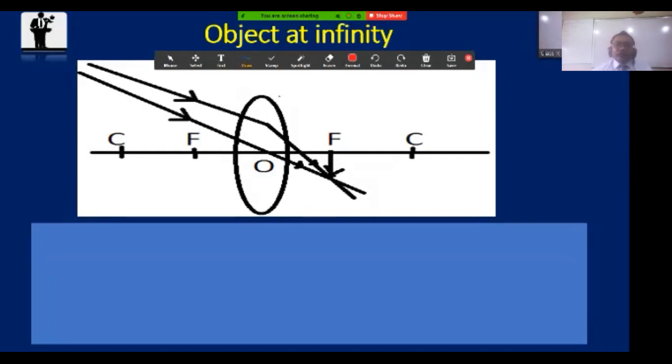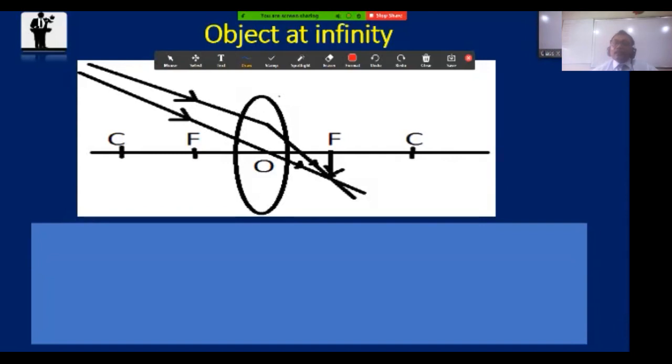Okay, my dear boys, I think it is very much clear to all of you. Now, what is the magnification of this image? Is it magnified or diminished? Diminished. Is it following my shortcut rule?